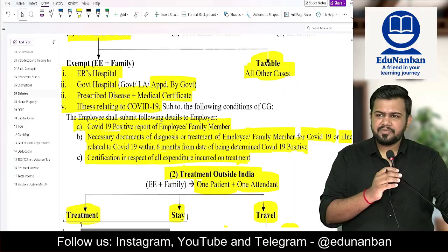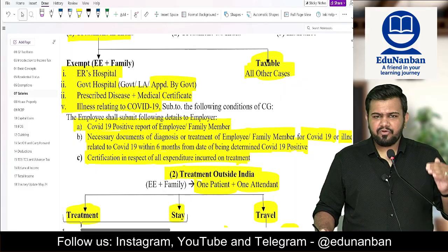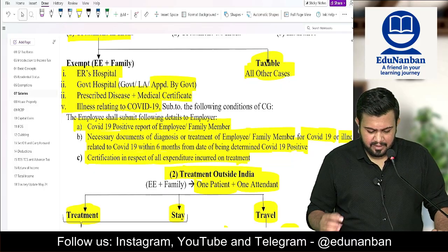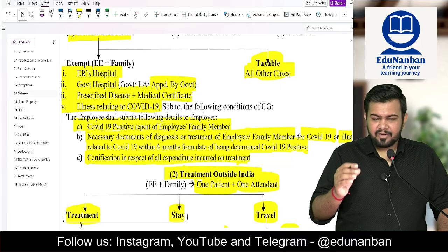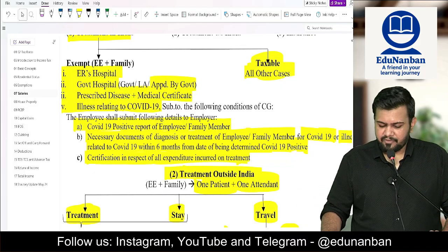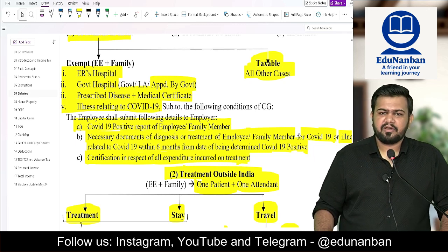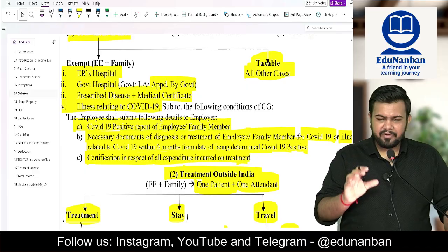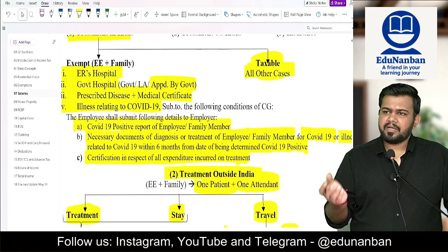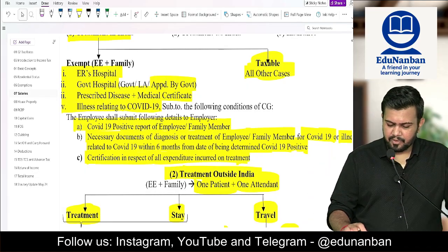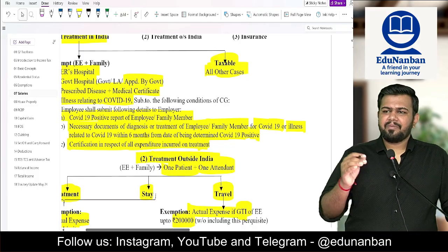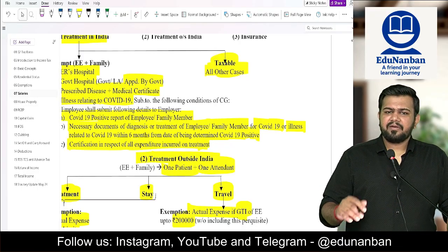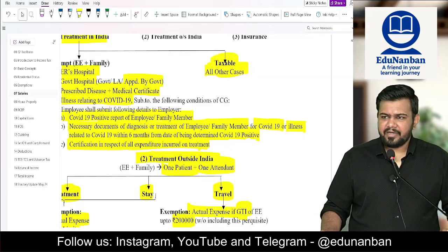then also exemption is available based on a few conditions. What are the conditions? COVID-19 positive report should be there. Then document of diagnosis or treatment within 6 months of the COVID-19 positive report and certification in respect of all the expenditure. If these three proofs are given, then even if COVID treatment is done in a private hospital, the exemption will be allowed. Okay. In balance all cases, it will be taxable. So treatment given to grandfather, taxable. Treatment given in a private clinic, it is fully taxable.